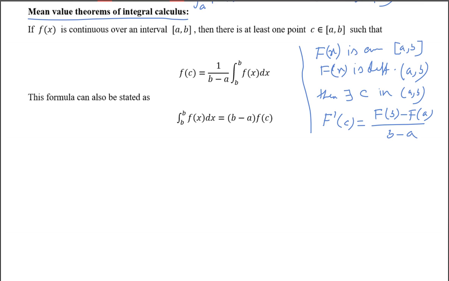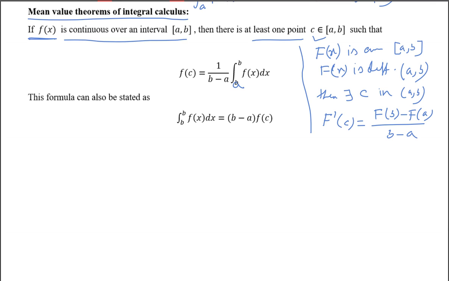This is the mean value theorem for differential calculus that Firoz sir already talked about. Now there is an extension. If small f of x is a function which is continuous over the interval ab, then there exists at least one point c in ab such that f of c will be equal to 1 by (b minus a) times the integral from a to b f of x dx.